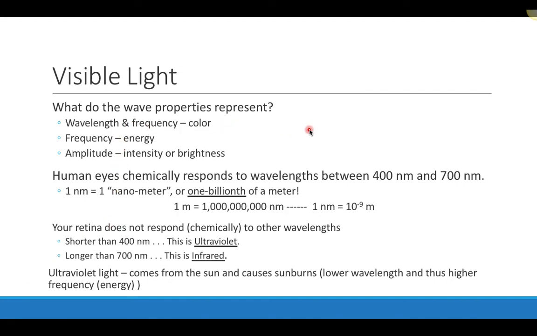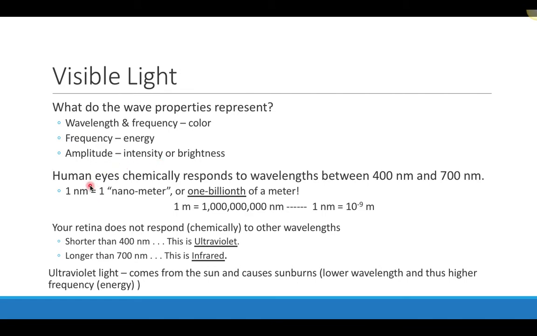So let's talk just for a couple minutes about visible light in the electromagnetic spectrum. So we could talk about what the properties of the electromagnetic waves actually represent. And so when we're talking about visible light, the wavelength and the frequency tell us something about the color of the light. The frequency is always going to tell us something about the energy. The amplitude of our wave is going to tell us something about the brightness. How bright is that light, or what is the intensity of that light?